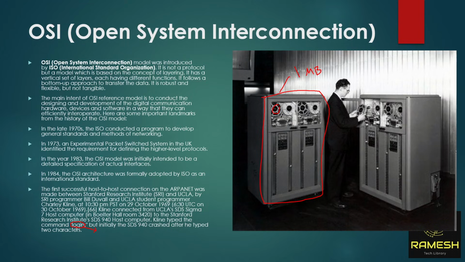After that, the system crashed. So they sent a login keyword, and L and O got delivered successfully, but after that, the system crashed. Initially when you develop any technology, this is how it goes.